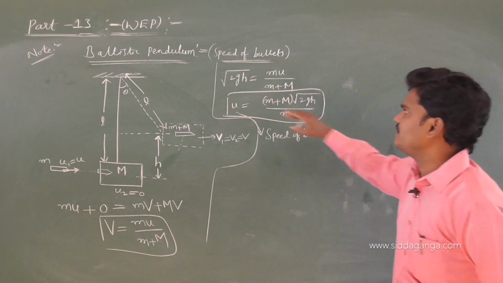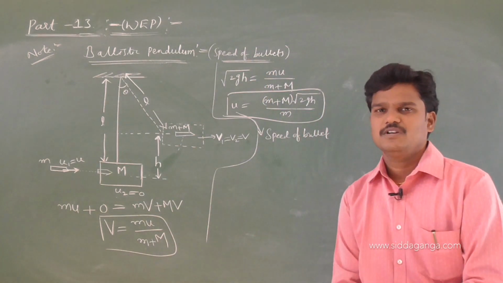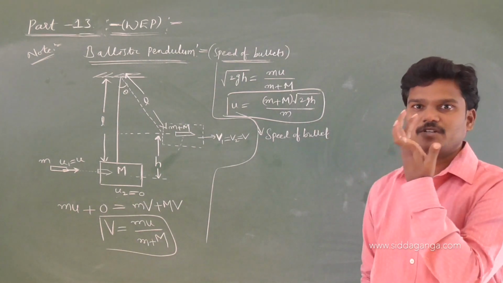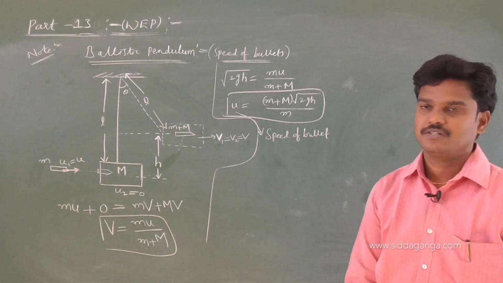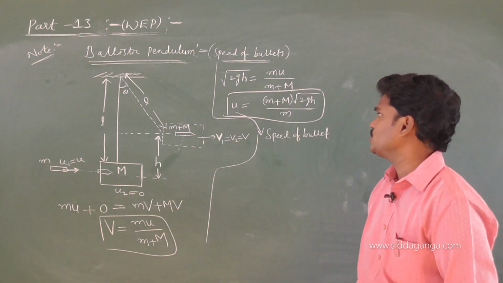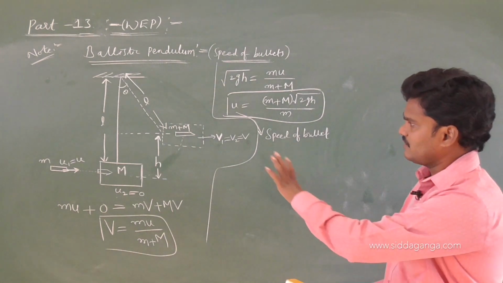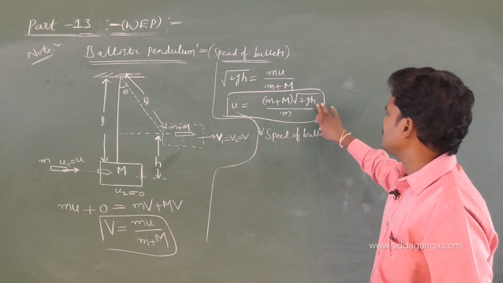Here I have written v as root 2gh, which is possible by using energy. Directly also we can know: if a body moves to a height h, then what is the speed? v is equal to root 2gh. So u is equal to (m plus M) into root 2gh by m. Use this formula when the problem is given like this. If you want h, you can also change it.